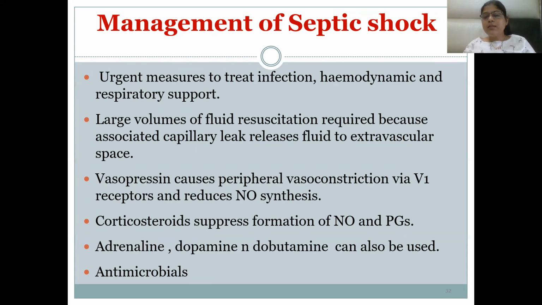Corticosteroids can suppress nitric oxide and prostaglandins, so they can be given. Adrenaline is an alpha-1, alpha-2, beta-1 and beta-2 adrenergic receptor agonist. Dopamine acts on D1, beta-1 and alpha-1 receptors, and dobutamine can be used. Antimicrobials are very effective because they will treat the infection, the bacteremia, in septic shock.